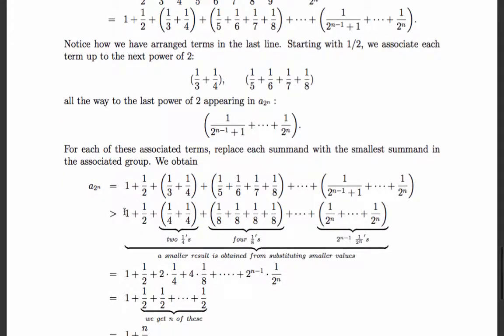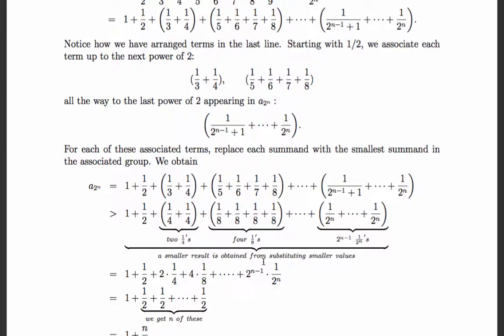Okay, so what is this equal to, this lower bound of A to the 2n? Well, 2 quarters is a half, and 4 1/8 is 4/8, right, which is 1/2. And in fact, each term we're going to get 2 to some power times 1 over 2 to that power plus 1.